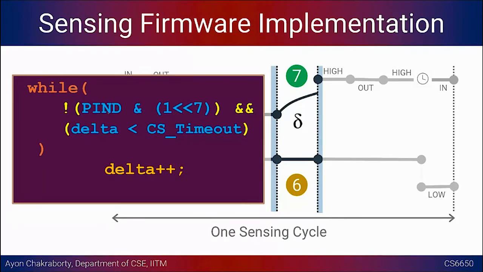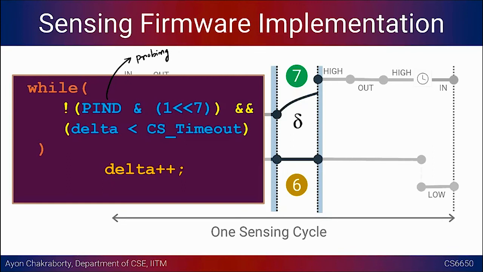So we are continuously probing the 7th bit here. PIND is going to give you the entire register, but we are only interested in the 7th bit. So we basically take 1 and left shift it by 7, and it's a standard thing. If it becomes 1, that means that pin 7 has already attained digital 1. So you want to exit the loop.